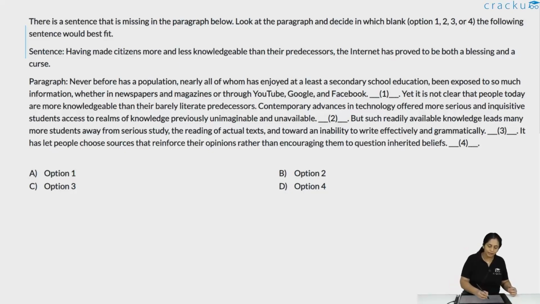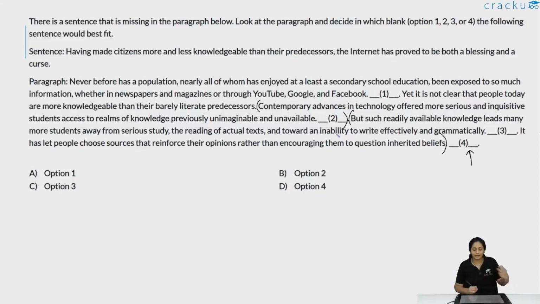So if you can see, this particular statement is explained by the paragraph. The statement is a conclusion that is drawn from the arguments given in the paragraph. Since it is a conclusion, it is better suited at number 4. If you put it in the middle of the paragraph, it doesn't make sense, because the person reading it would be like, why would you say more and less knowledgeable? The author is explaining exactly why more and less knowledgeable through the entire paragraph. This part is explaining why they are less knowledgeable, and this part is explaining why they are more knowledgeable.